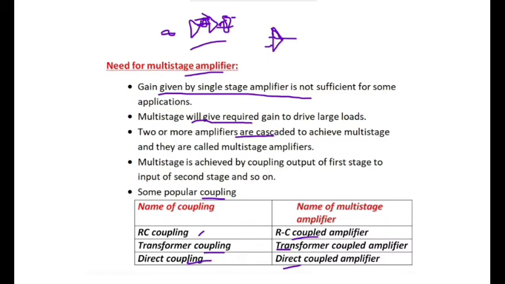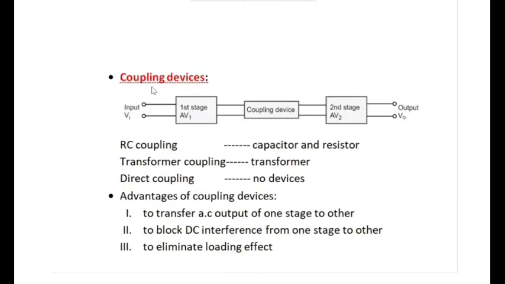Now we have seen coupling devices and their use. So finally, what are coupling devices? Coupling devices are nothing but devices which couple the output of one stage to the input of the next stage. To couple the signal, the actual data, from the output of one stage to the input of another stage, we require coupling devices.